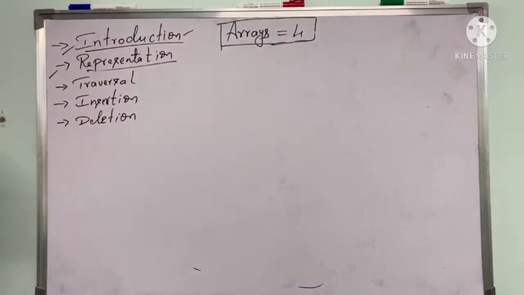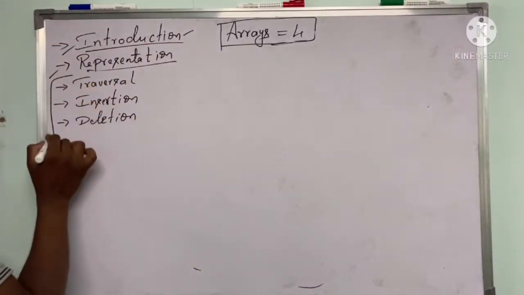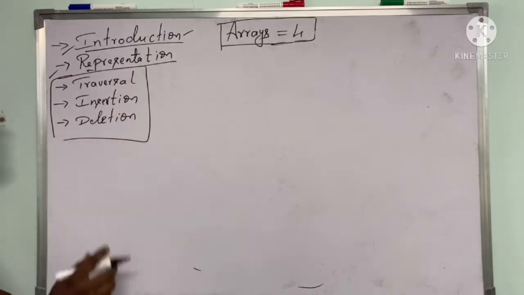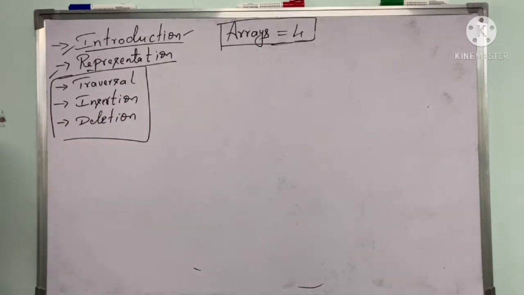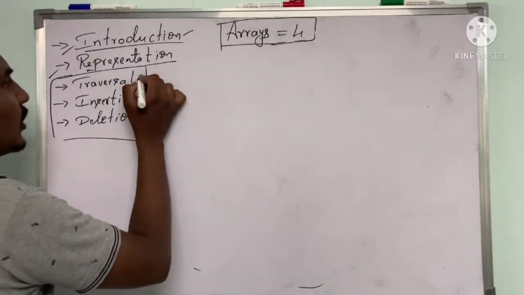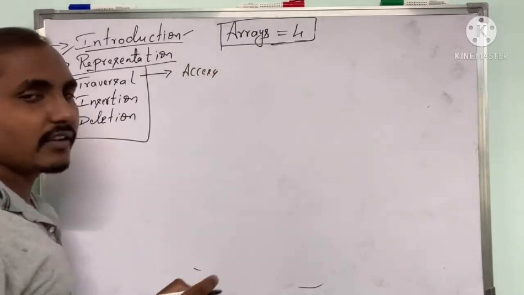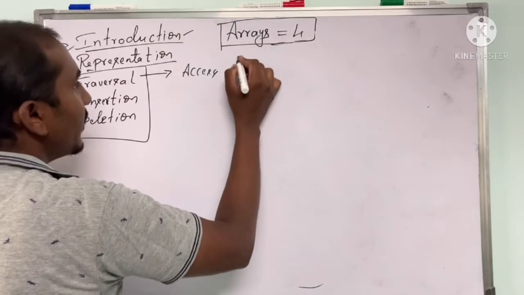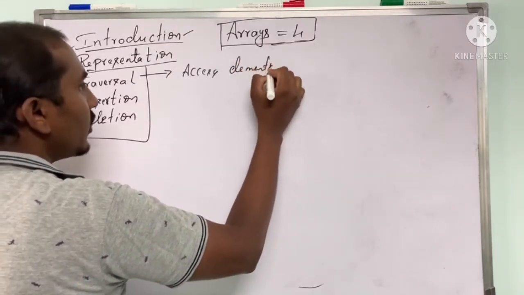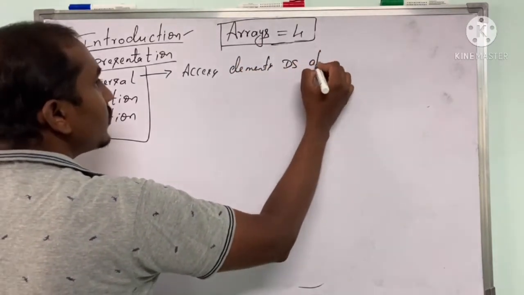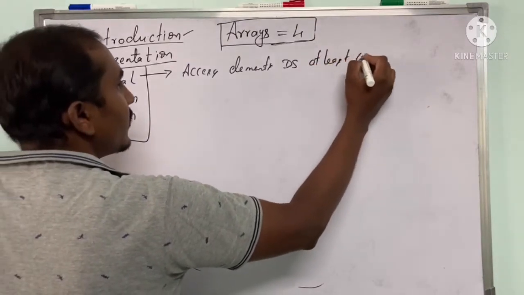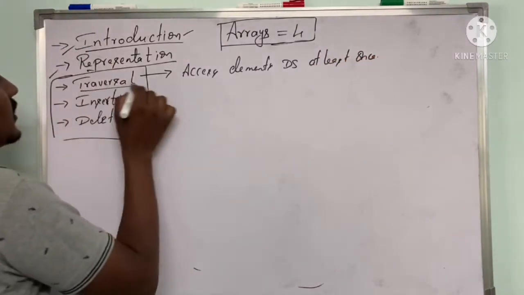So these three topics, traversal, insertion as well as deletion, we have already discussed in the first chapter. I'm going to explain only briefly here. If you want to study completely, you should go through the insertion and deletion concepts in the first chapter. Okay, first, what is traversal? Traversal is nothing but accessing each and every element of a data structure at least once, which is your traversal.